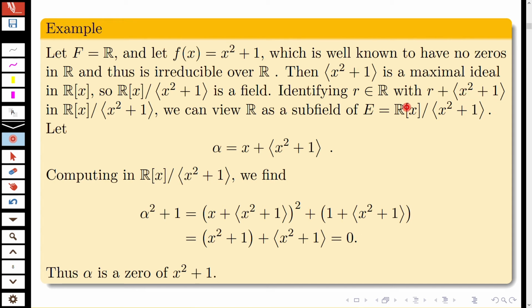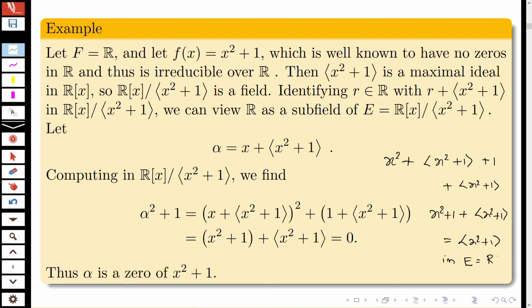So 1 is actually 1 plus ideal generated by x square plus 1. On expanding this, you are actually getting x square plus ideal generated by x square plus 1, because the remaining terms contain ideal generated by x square plus 1 plus ideal generated by x square plus 1. So we are getting this as x square plus 1 plus ideal generated by x square plus 1. So this is ideal generated by x square plus 1, which is a 0 in E. E is R of x divided by ideal generated by x square plus 1.